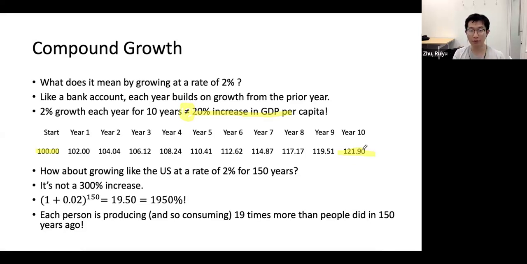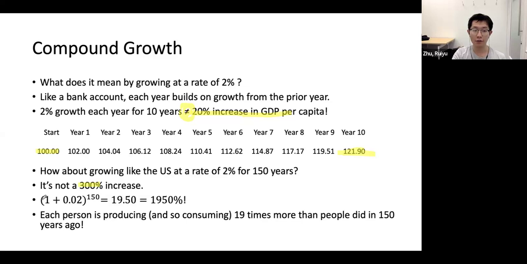That's 10 years. How about 150 years, like the US history of economic growth? That's not a 300% increase, right? The number is actually incredibly large.